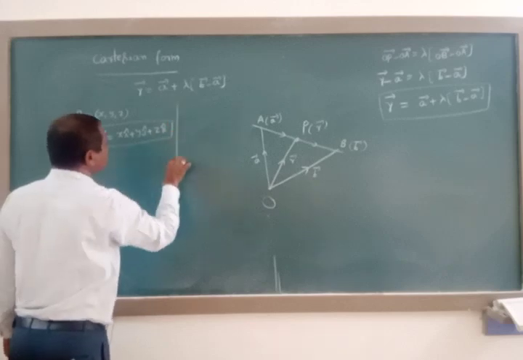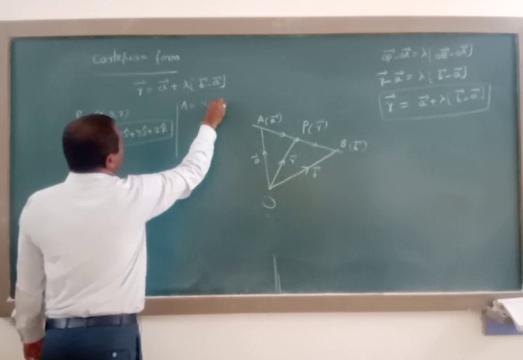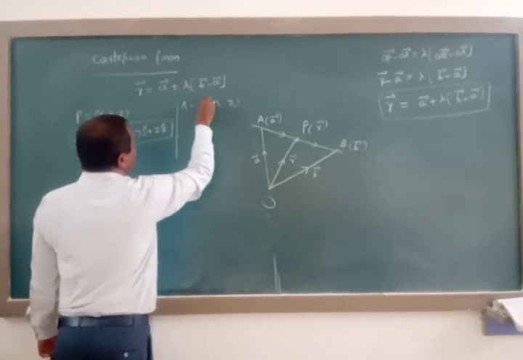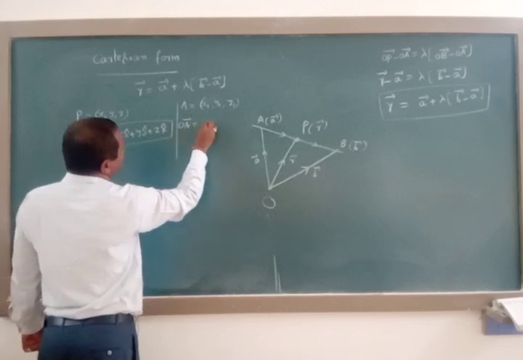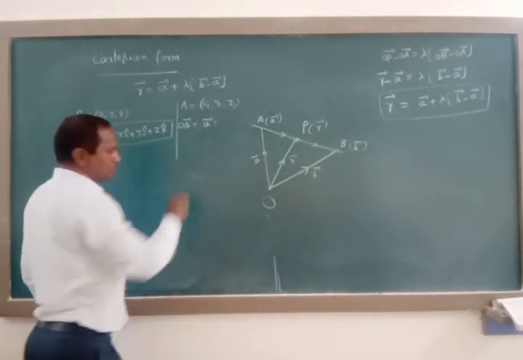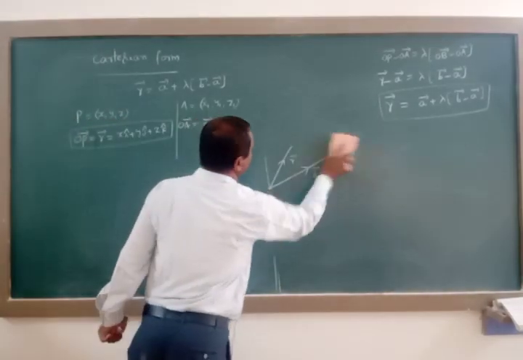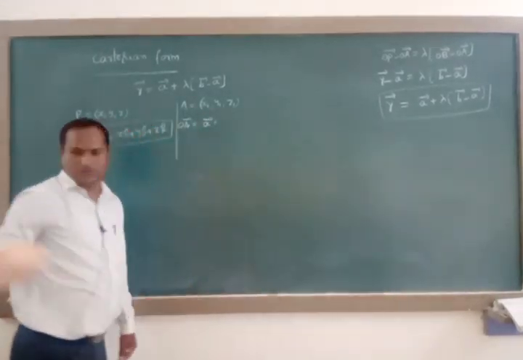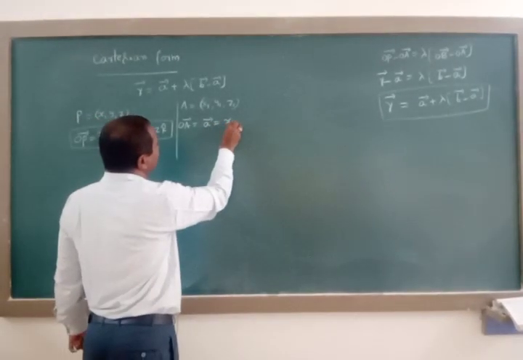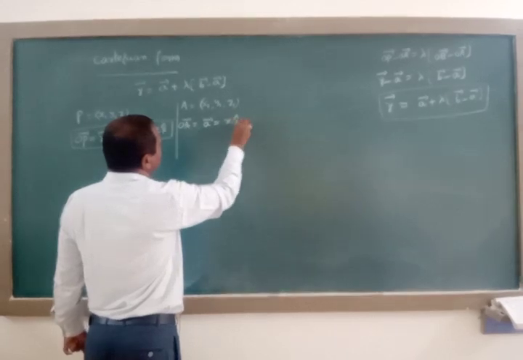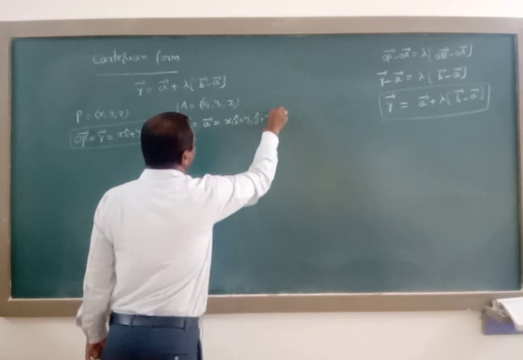Next, A is equal to (x1, y1, z1). That is OA vector is equal to small letter a vector, just adopt this diagram here. a vector is equal to x1 i cap plus y1 j cap plus z1 k cap.